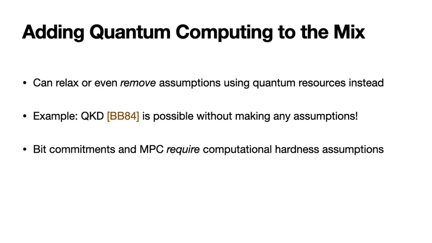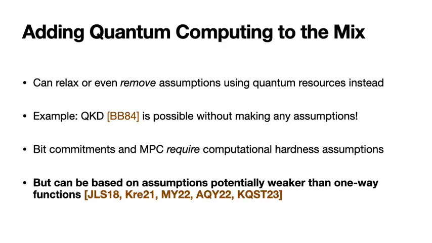Now things are a bit different once we add quantum computing to the mix, and the reason for this is that we can relax or even remove some assumptions by using quantum resources instead. For example, quantum key distribution is possible without making any computational assumptions. Now, a lot of useful and central cryptography, such as bit commitments and multi-party computation, do require computational hardness assumptions.